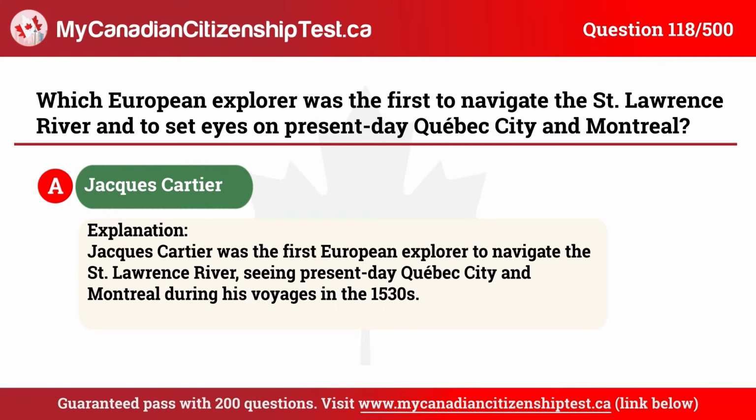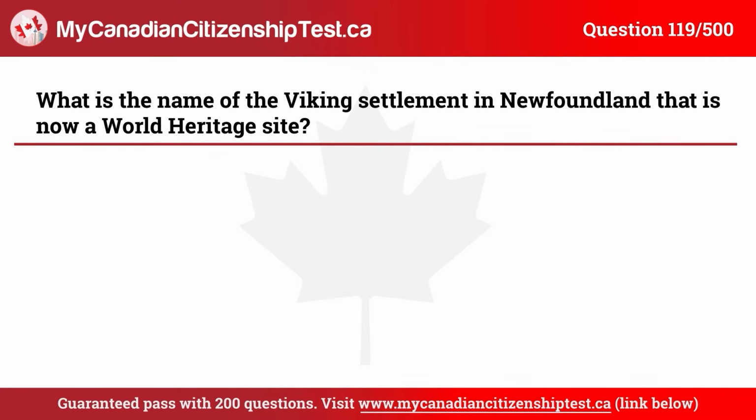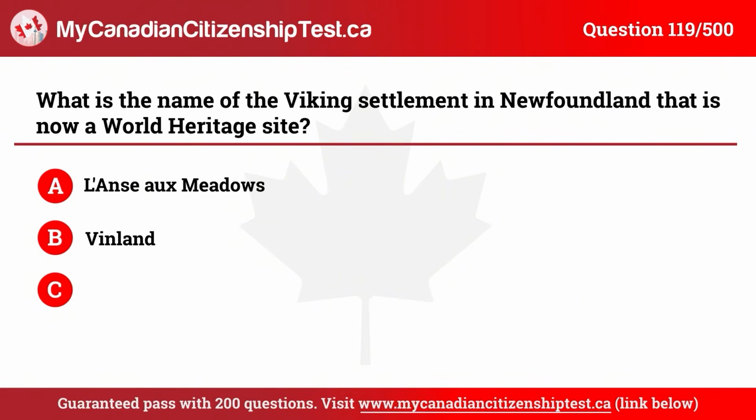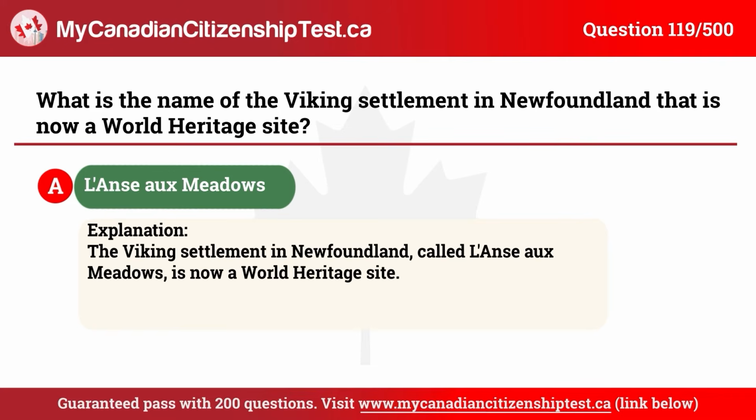Question 119. What is the name of the Viking settlement in Newfoundland that is now a World Heritage Site? A. Lonceau Meadows. B. Vinland. C. Avalon Peninsula. D. Red Bay. The correct answer is A. Lonceau Meadows.